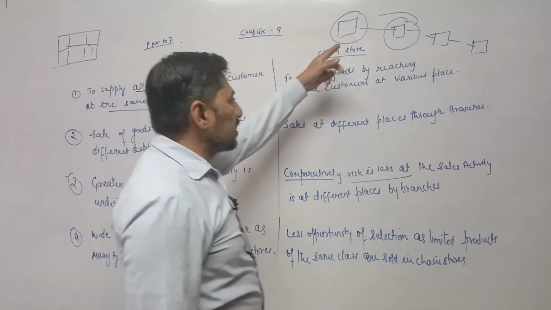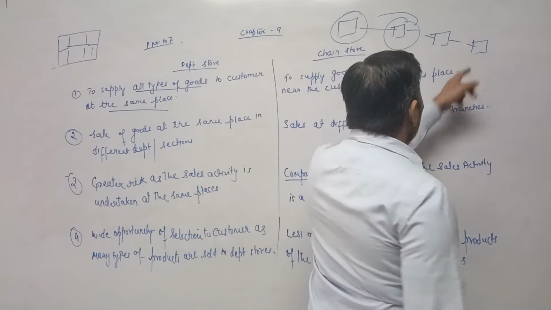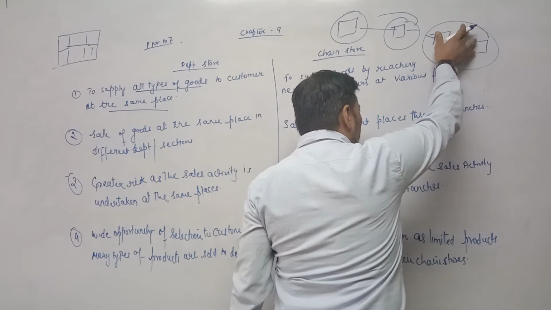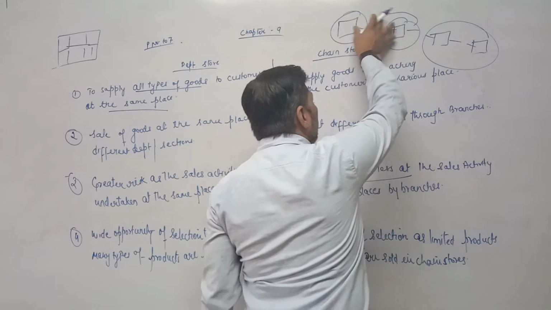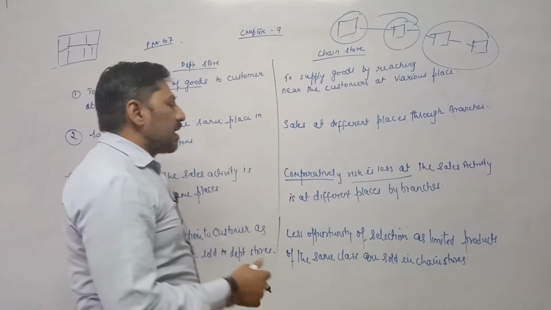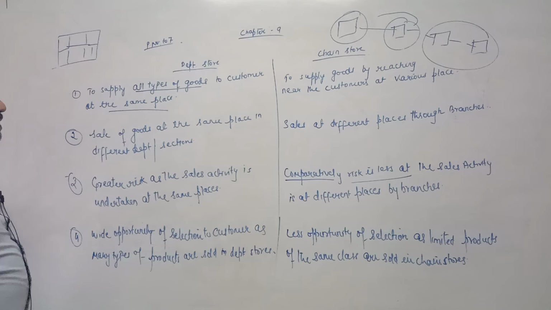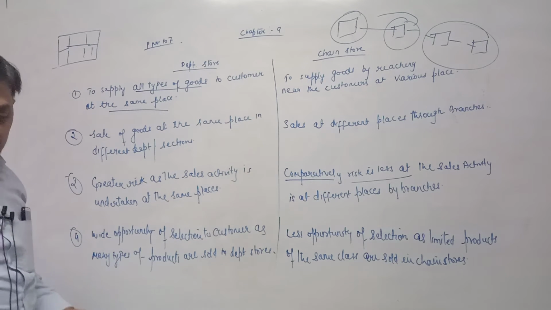If they have lots of branches, suppose this shop has 5 branches and 2 branches are going in loss, the loss of these branches can be compensated with the profit of the other branches. So here comparatively risk is less. So this is the difference between departmental store and chain store. Next topic, difference between retail trade and wholesale trade.